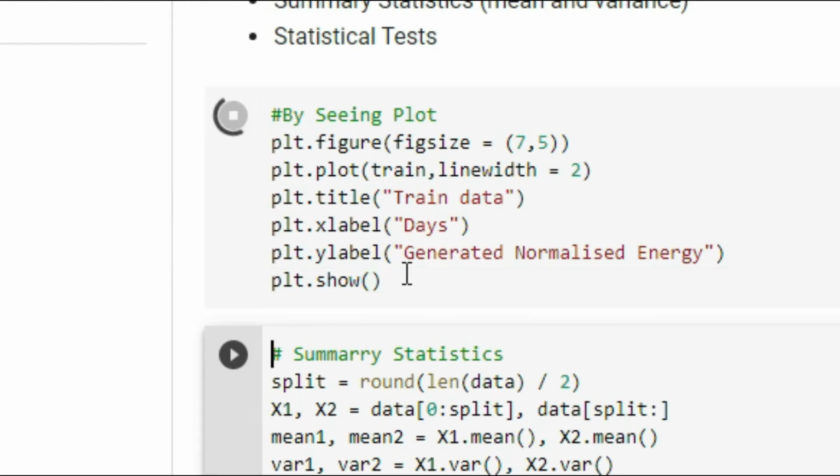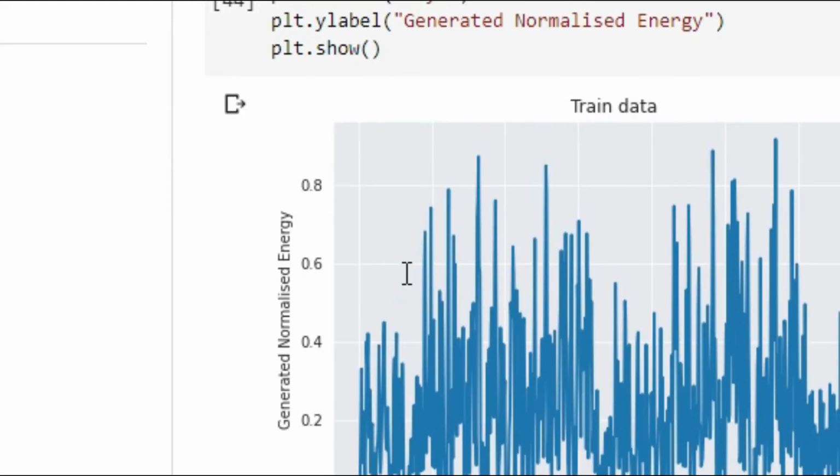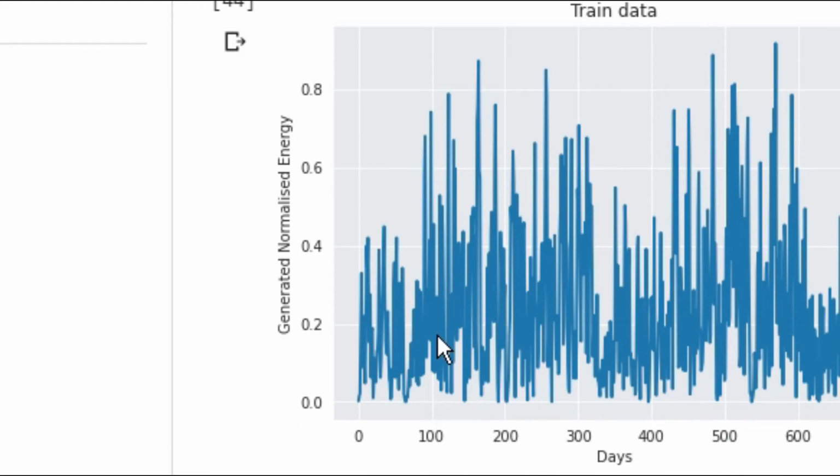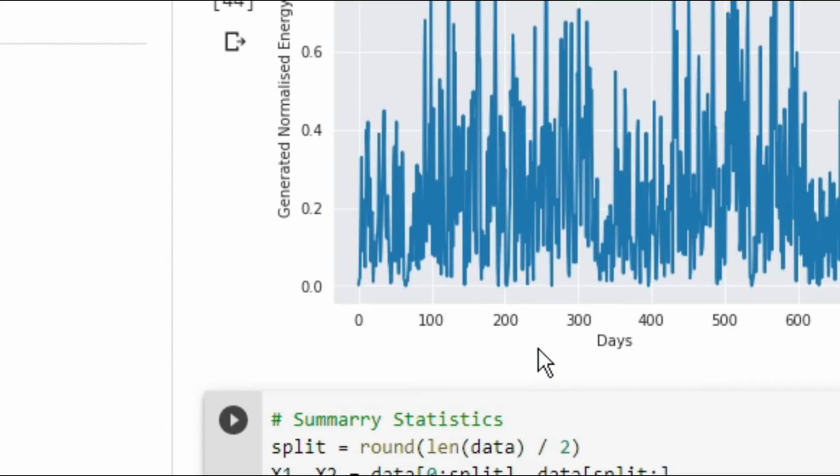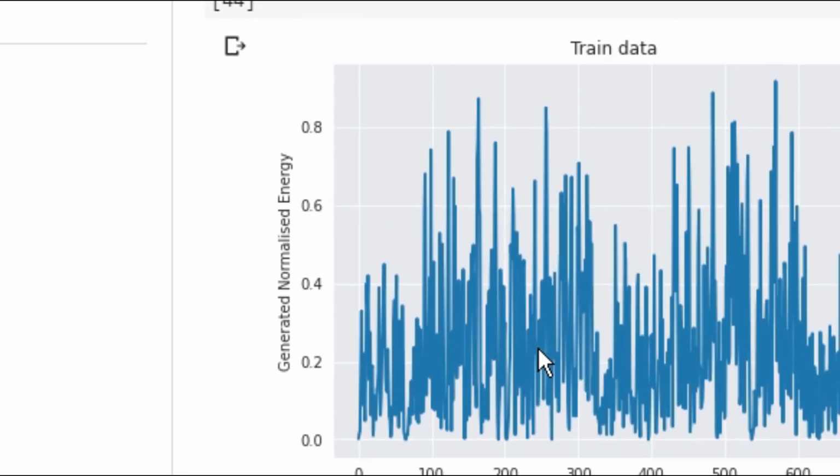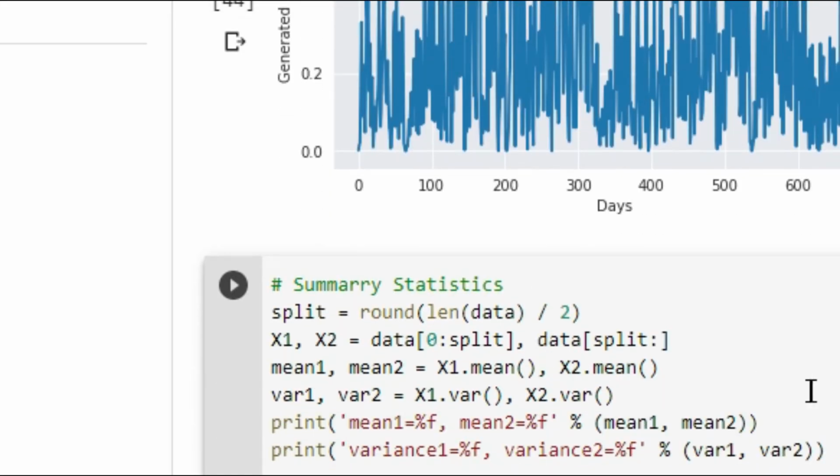When we plot this value, we will hardly find any trend in this data because it is not going to increase or decrease continuously. To get the confirmation, we will have to check the statistics, like the mean and variance. We have split the data into two parts, first half data and second half data. We calculate the mean and variance of both. After that, if there is a huge difference, then it is not stationary, it is going to change.